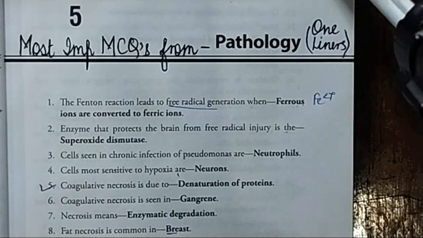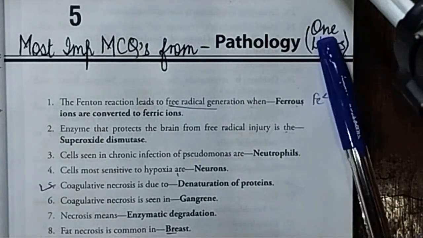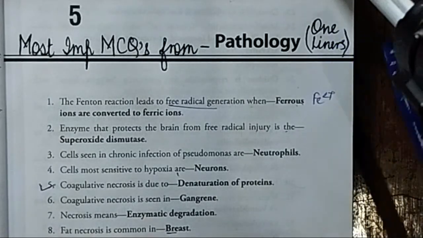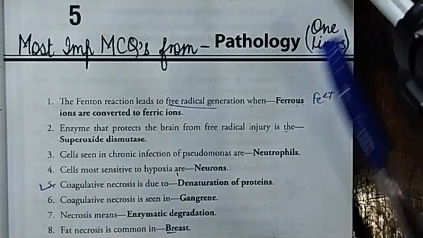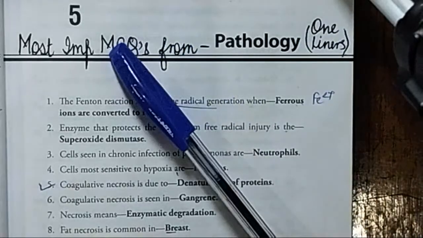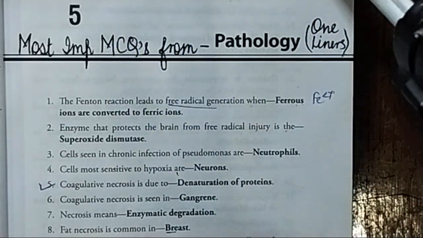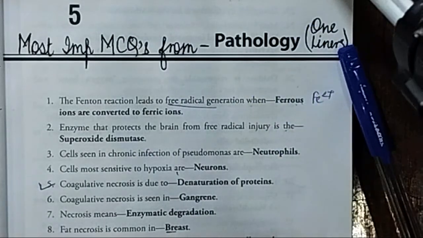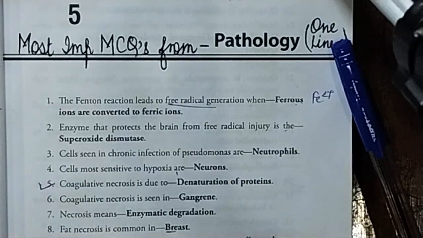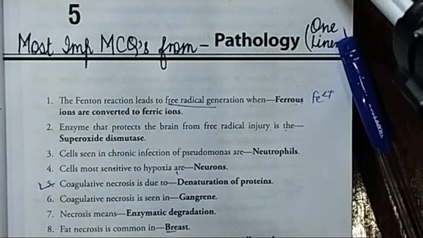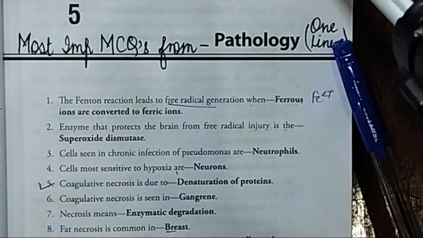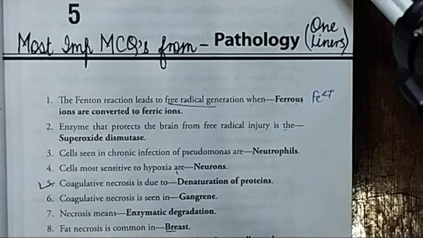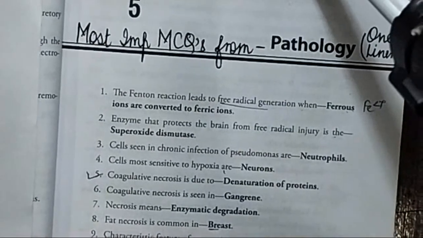In this video, we'll mainly focus not on giving options straight away. We'll learn the answers, what would be the correct answer out of the 4 options, and just by remembering these one-liner MCQs, you can straight away choose the correct answer in the multiple choice questions. These are actually the one-liners. You just need to memorize them, and when it comes in the form of multiple choice questions, you straight away tick mark the correct answer and fetch your marks. So the next 50 MCQs I'll be discussing in this video.